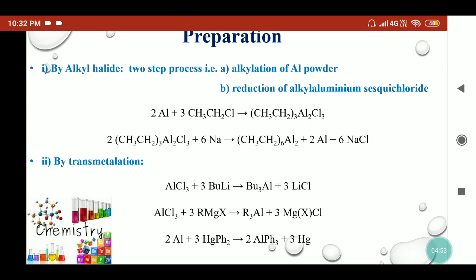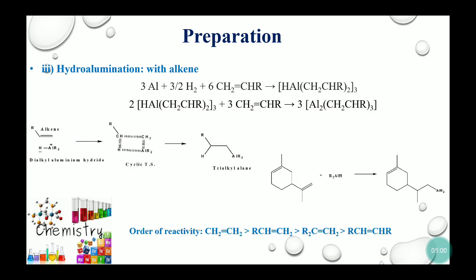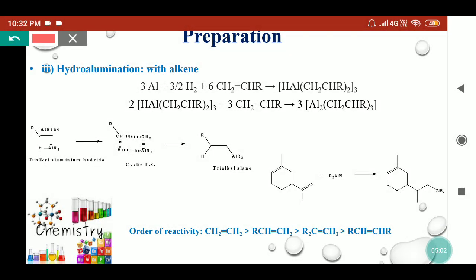Now coming to the hydroalumination reaction. In the hydroalumination reaction, there is the addition of hydrogen as well as aluminium to the olefins. So we can say here we are using any terminal alkene in the presence of aluminium and hydrogen at lower temperature and high pressure. This olefin will convert into dialkyl aluminium hydride that can be reacted further with more olefin, and this will convert into the trialkyl aluminium.